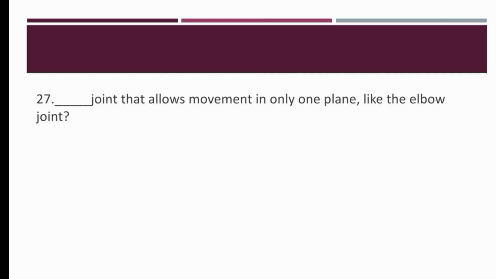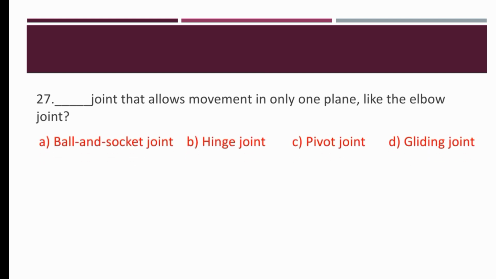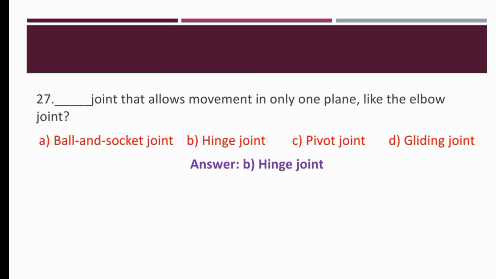Dash joint that allows movement in only one plane, like the elbow joint, which allows movement only in one direction. Our options are ball and socket joint, hinge joint, pivot joint, or gliding joint. So the right option is hinge joint. Hinge joint allows movement in only one plane, only one direction, like the elbow joint.